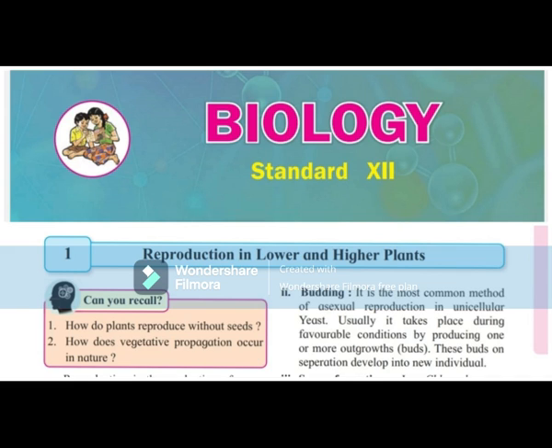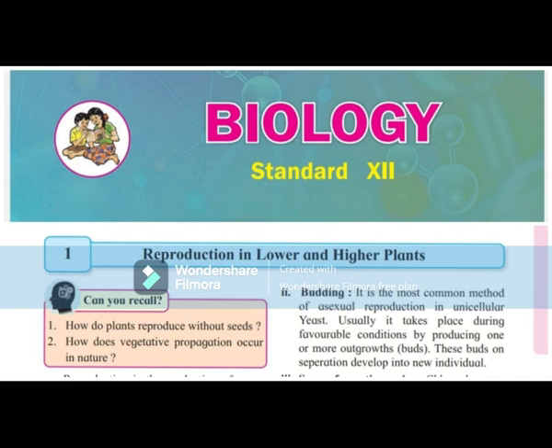Unisexuality. In this case, the plant bears either male or female flowers. It is also called dioecium. As flowers are unisexual, self-pollination is not possible. Plants may be monoecious, example maize, or dioecious, example mulberry, papaya. Dichogamy.